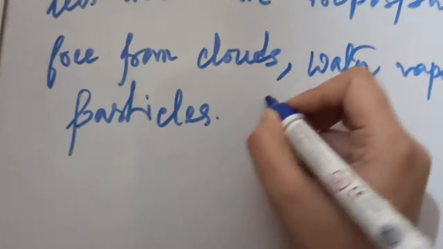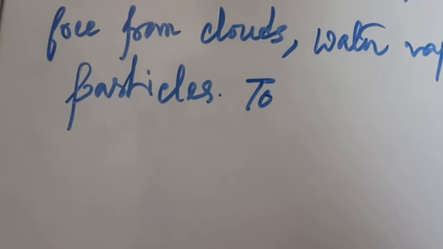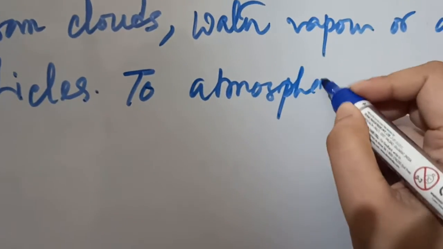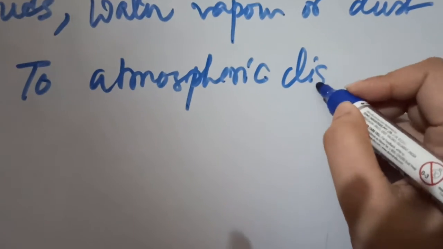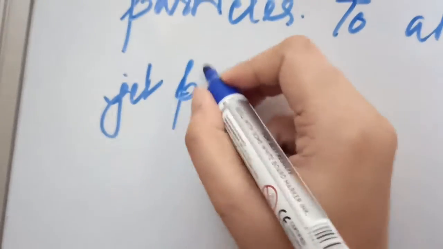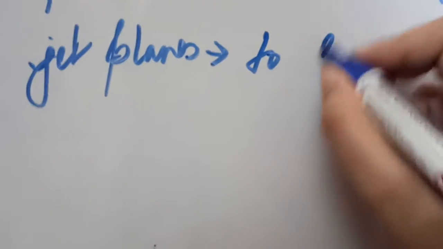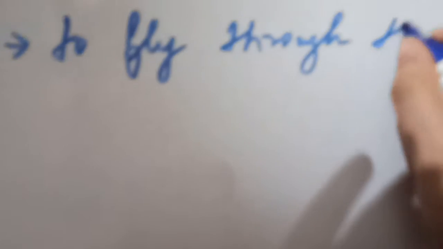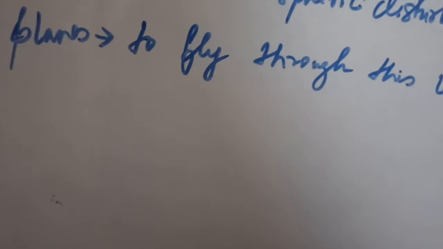So to avoid the atmospheric disturbances, jet planes actually prefer to fly through this layer.